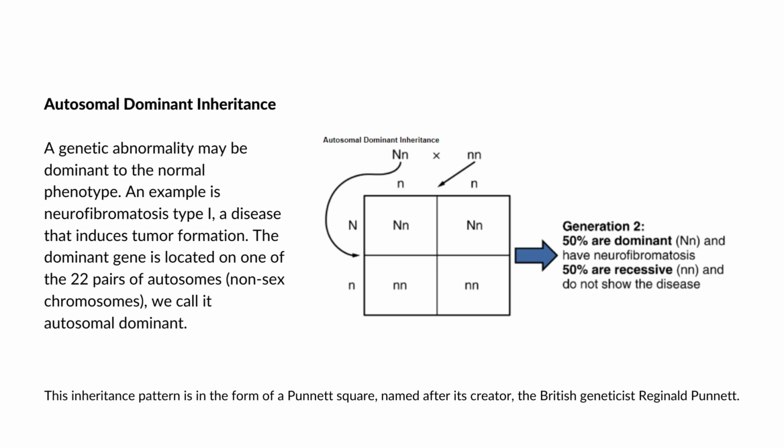Therefore, four possible offspring genotypes ang magwa. Si big letter N and small letter n, which is the same man, two pairs of big letter N and small letter n, or what we call the heterozygous trait, and then ang normal trait. That is, every child of this couple would have a 50% chance of inheriting neurofibromatosis.